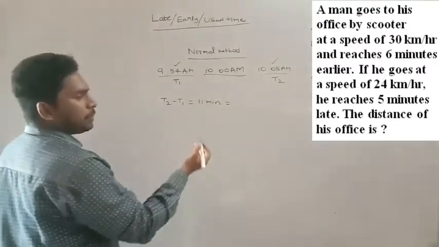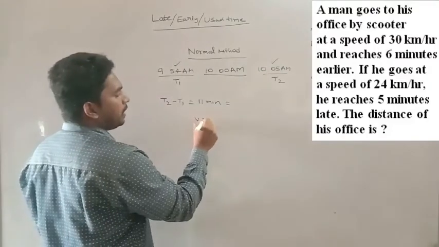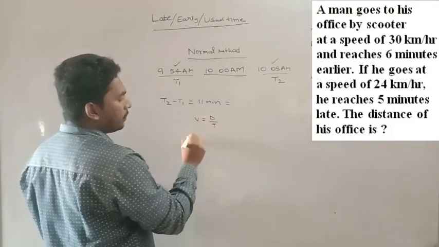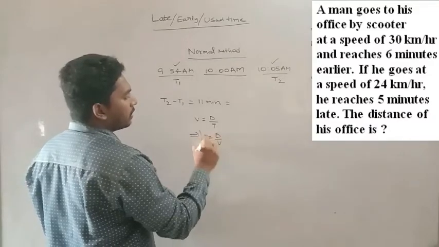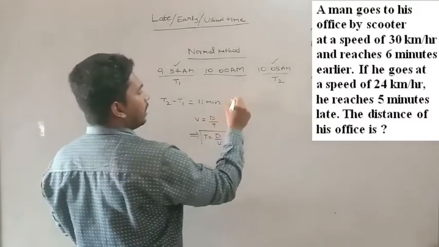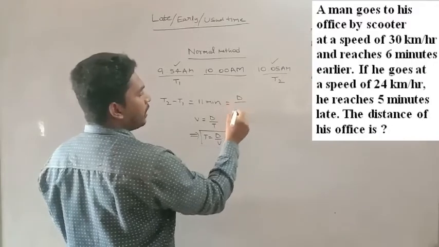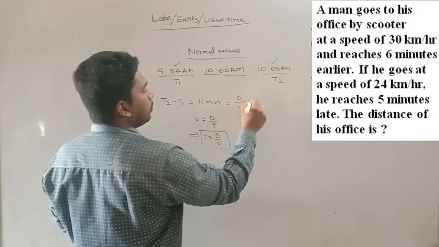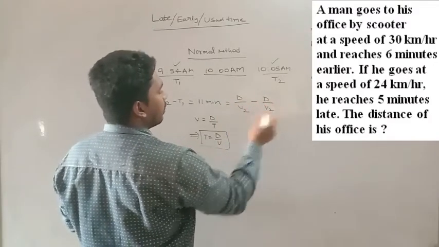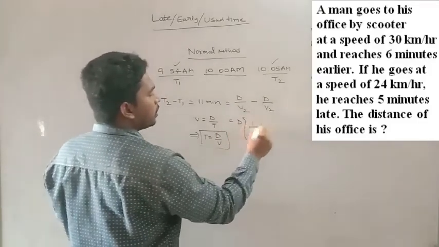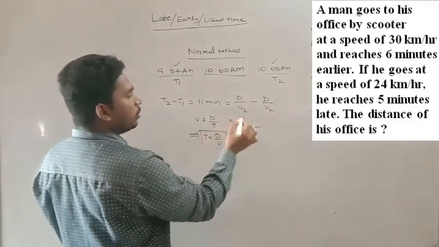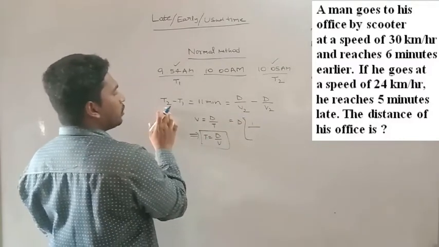As per our formula, speed is equal to distance by time. How do you write the time? Time is equal to D by V, right? So you have to write that in this form: D by V2 minus D by V1. As D is constant, you can take it as common. So what is V2? V2 is the velocity that corresponds to T2.